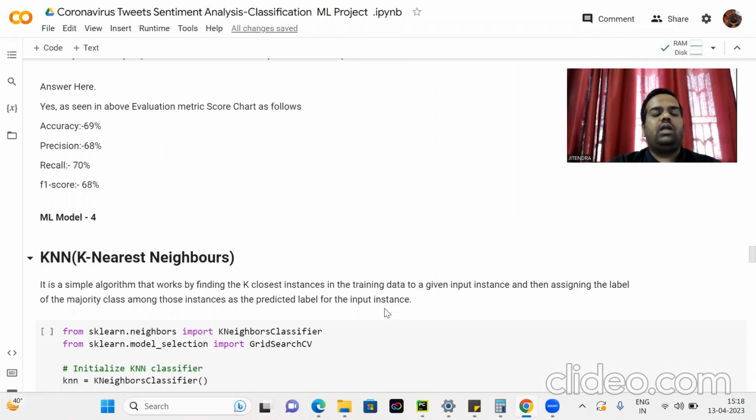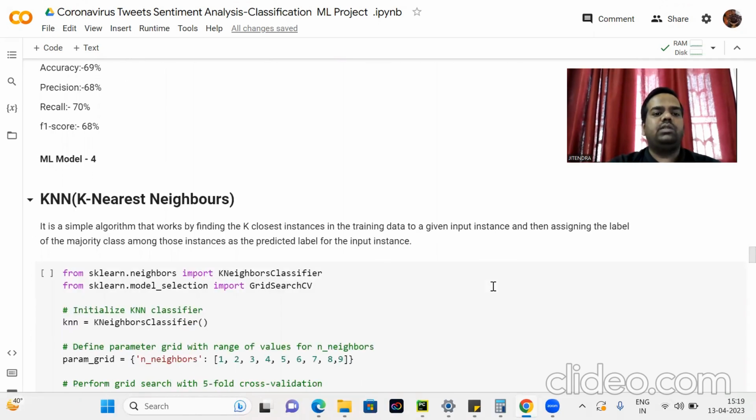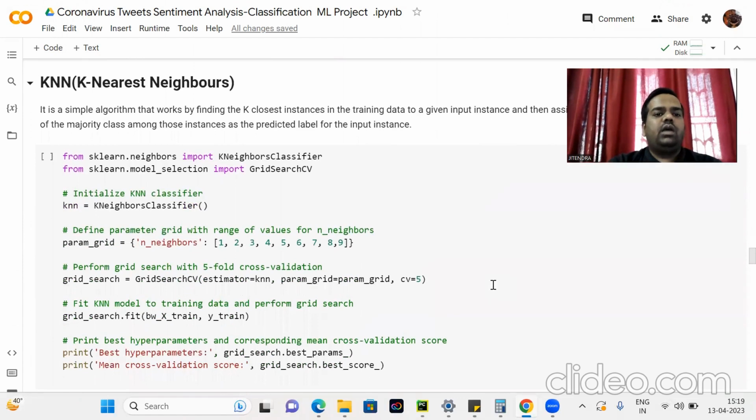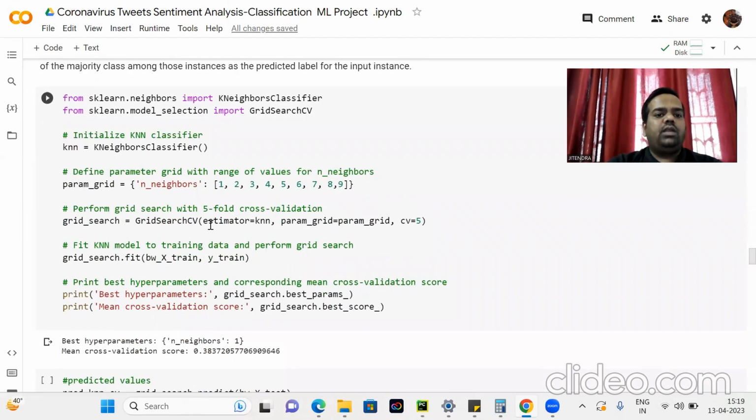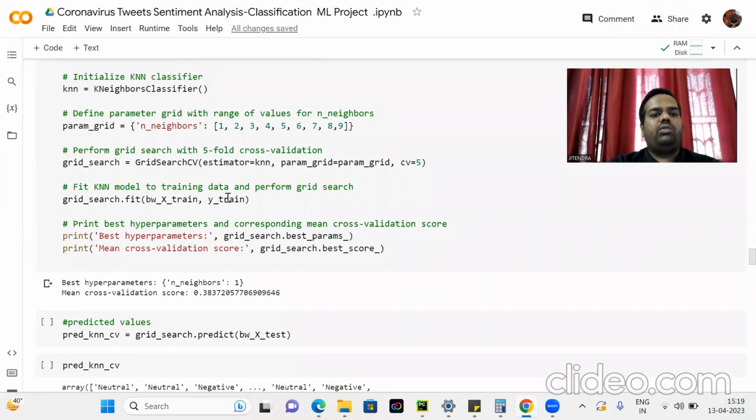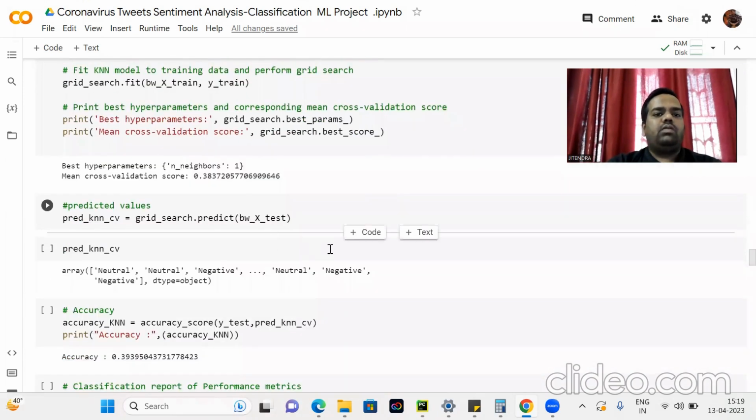Here the KNN, model 4, is K nearest neighbor. It is a simple algorithm that works by finding the K closest instances in the training data set to a given input instance, and then assigns the label of the majority class among those instances as the predicted label for the input instance. First initialize the KNN classifier, then define the hyperparameter grid, then run a grid search with 5-fold cross validation, fit the KNN model to the training data, and then print the best hyperparameter and mean cross validation score.